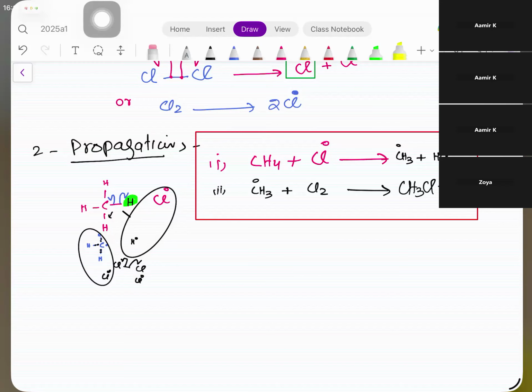Because if you look at this, there are 4 hydrogens and there are now in the end product 3 hydrogens and 1 chlorine. So basically, अगर मैं इसको simplified form में कहूँ तो मैं ये कहना चाह रहा हूँ कि मीथेन में जो हाइड्रोजन जाता है और Cl आता है, पहले स्टेप में हाइड्रोजन goes away और दूसरे स्टेप में Cl comes in.